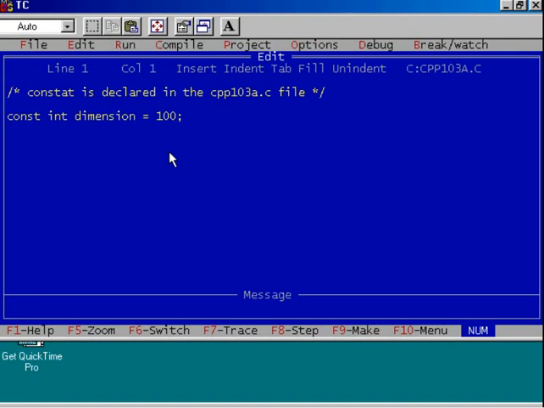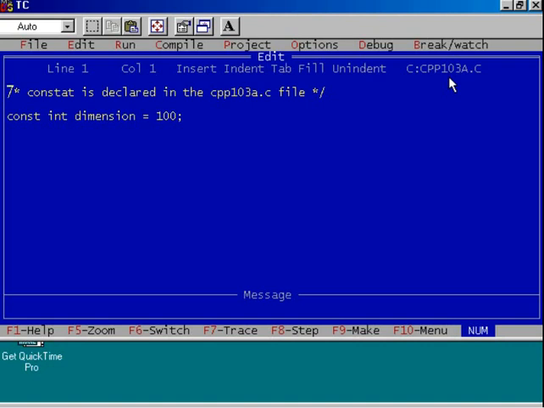Let's see one more interesting program. I have declared a constant integer variable named dimension, and I have initialized that variable by the value 100. I have done this job inside the file cpp103a.c. So remember that I am executing a program in C language. Name of the file is cpp103a.c. Is it clear to you?